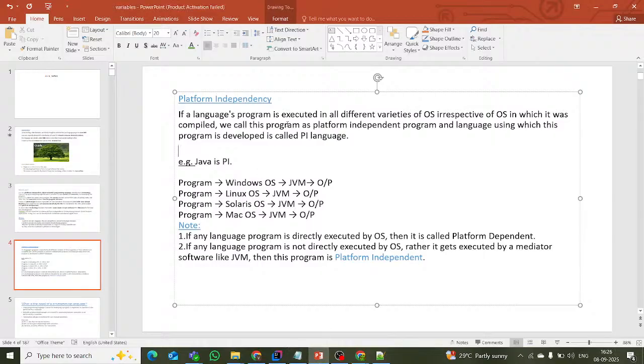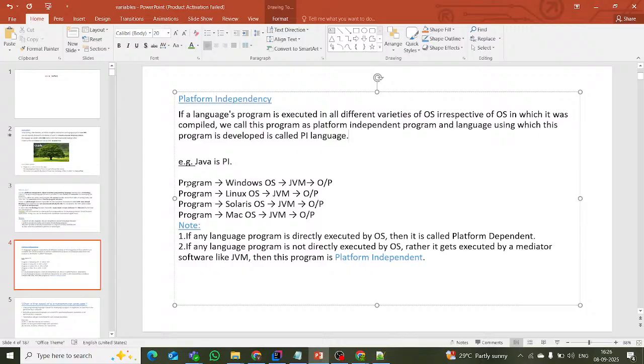If a language program is executed in all different OSs, OSs meaning Windows or Mac, irrespective of the OS in which it was compiled, we call this program a platform independent program, and the language using which the program is developed is called a platform independent language.